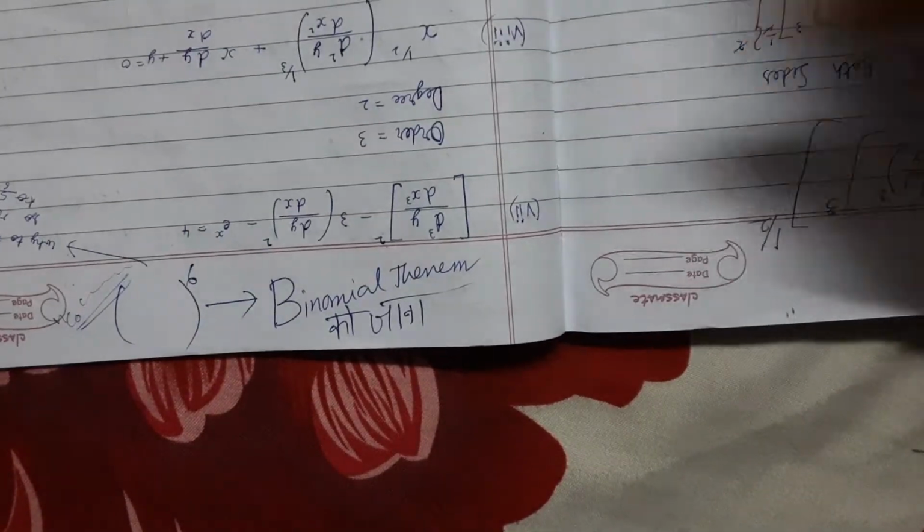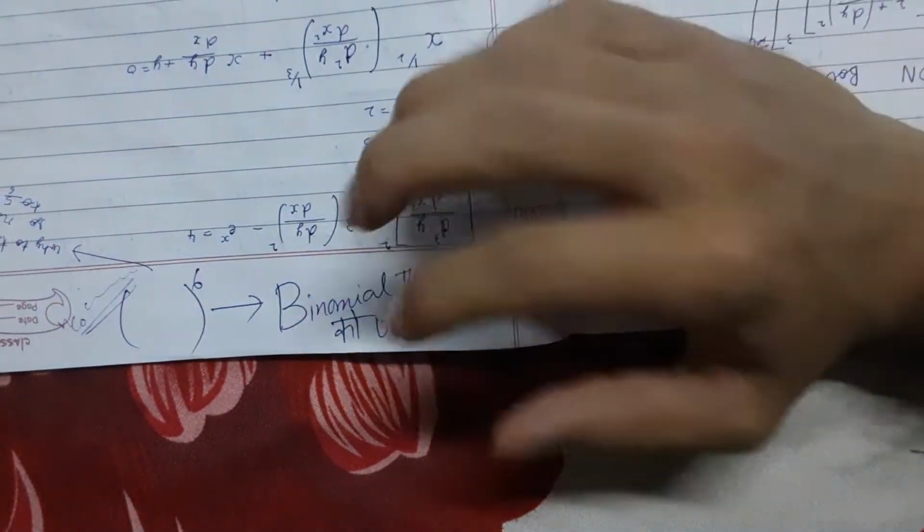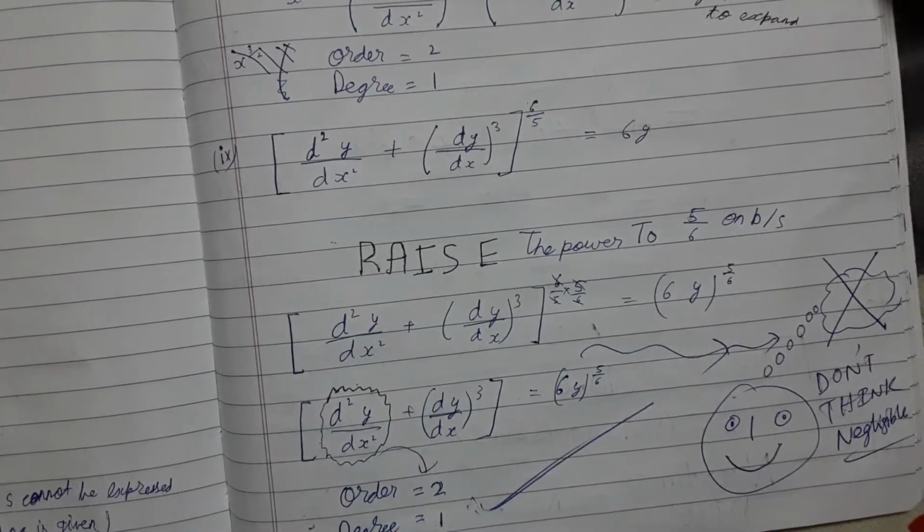If you do that, after that you get whole power 6 and then you have to use the binomial theorem, and there is no need to take so much trouble. Why would you want to do it like this? You get the same answer but there is no need. So what do we do instead of that?